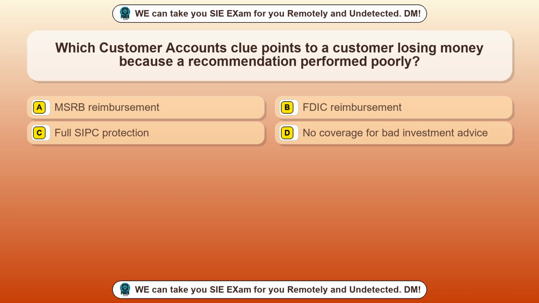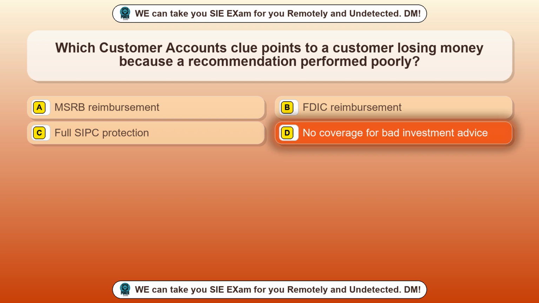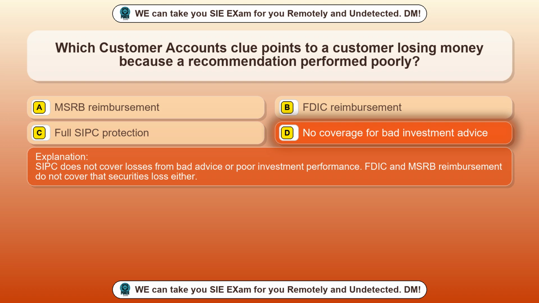Option A, MSRB reimbursement. Option B, FDIC reimbursement. Option C, full SIPC protection. Option D, no coverage for bad investment advice. The correct answer is option D, no coverage for bad investment advice. SIPC does not cover losses from bad advice or poor investment performance. FDIC and MSRB reimbursement do not cover that securities loss either.